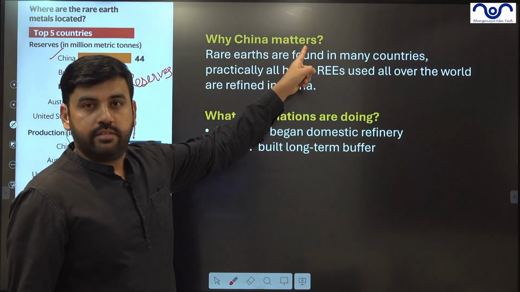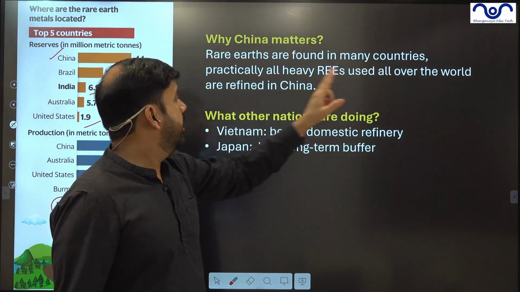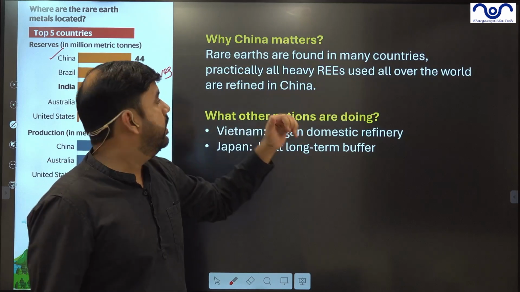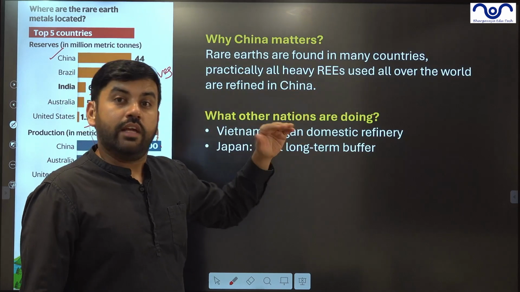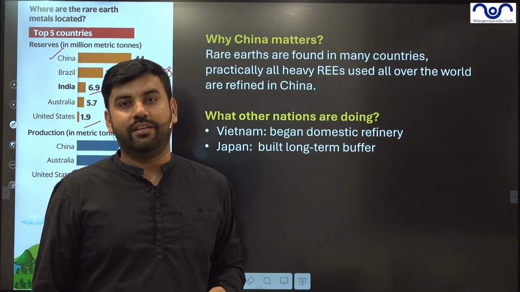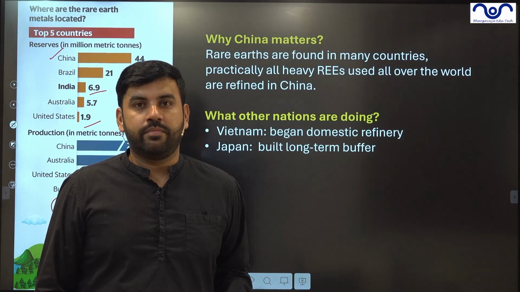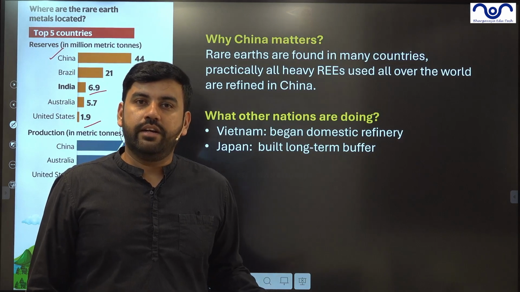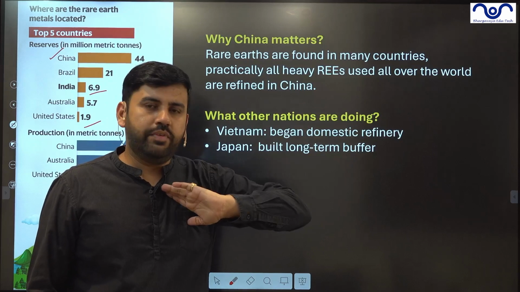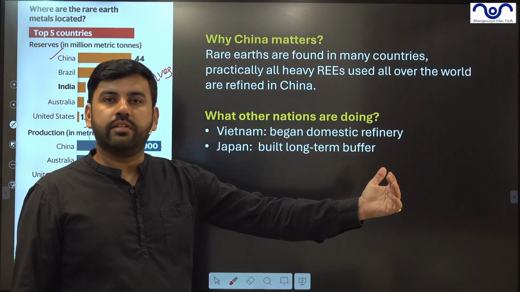Why does China matter? China matters because rare earths are found in many countries, but practically all heavy REEs used all over the world are refined in China. So even India sends many of its rare earth elements to China for refinement. We don't have the capacity. It's like when India got independence, we never had oil refineries in India. Some in the Northeast, Digboy type. Otherwise, we never had a huge infrastructure for refineries. Now we are shifting towards that.